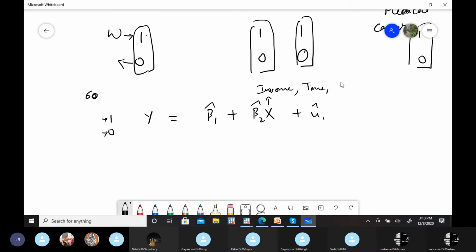Third, whether he or she will be aware about the uses and advantages of this course or not. There are a number of independent variables.